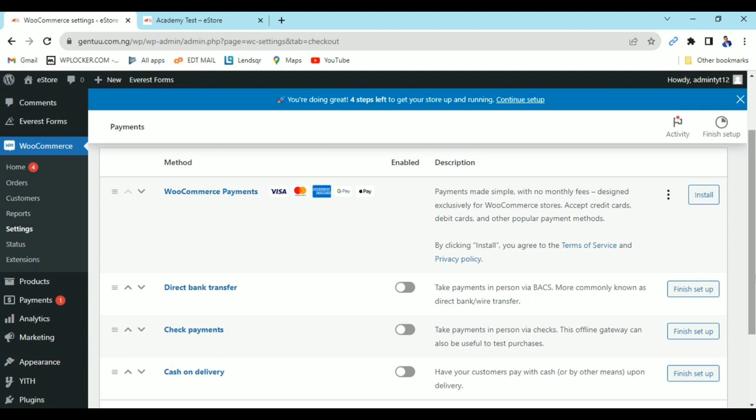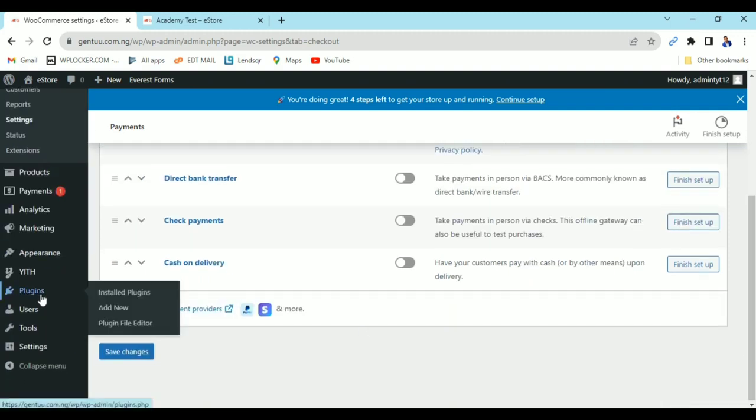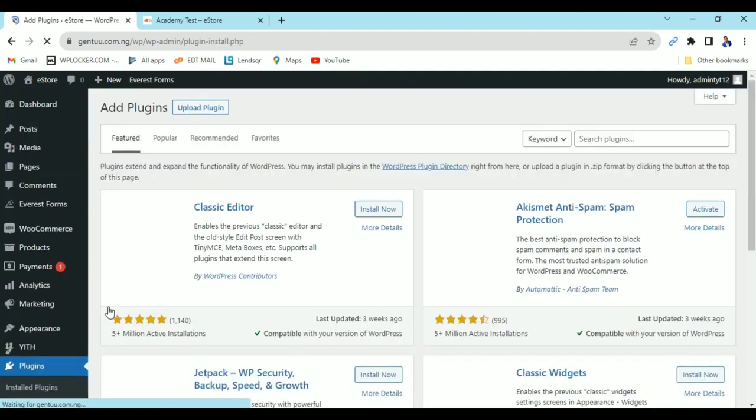So we are going to come to plugin. Don't forget, I'm leaving this page right now; we are coming back to it. So I'm just going to come to plugin and click on add new. I'm going to show you how you can set up Flutterwave and Paystack.